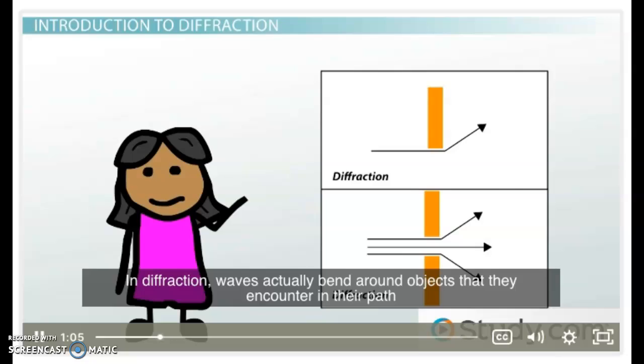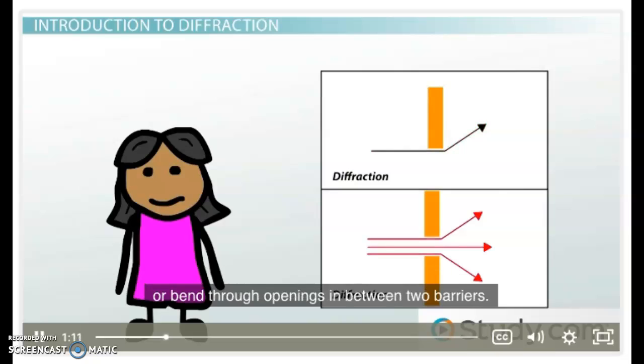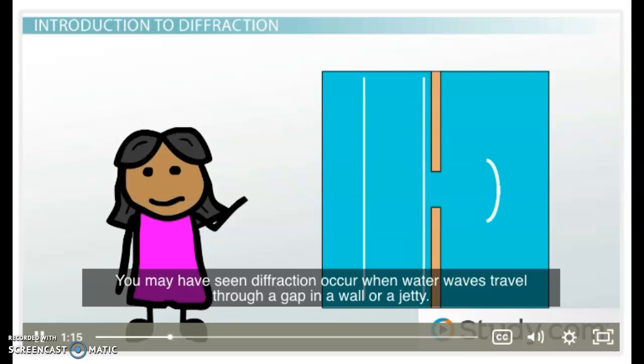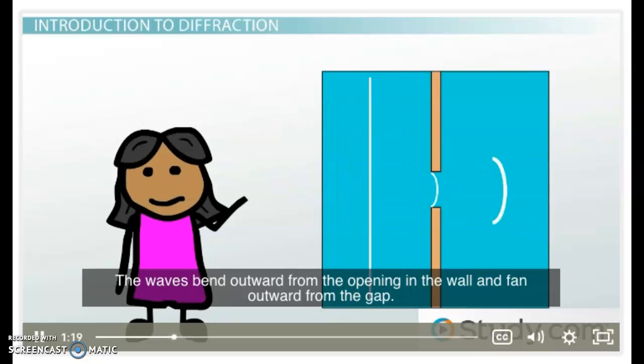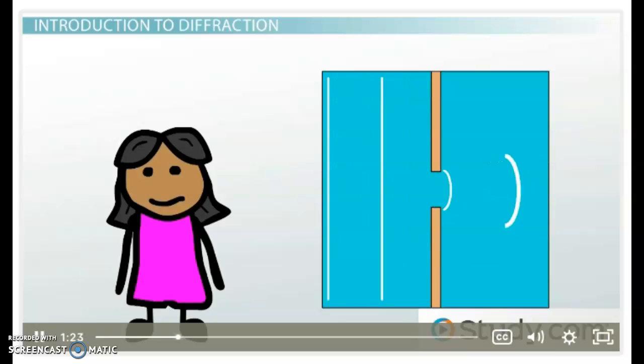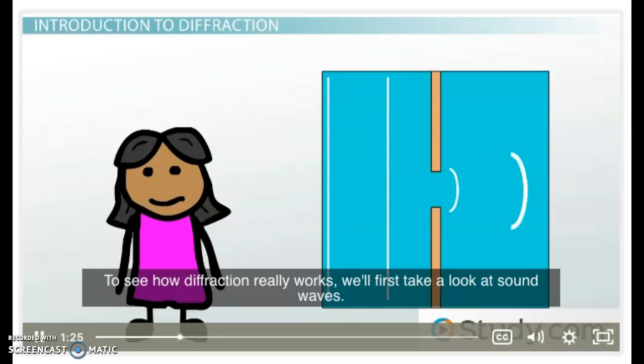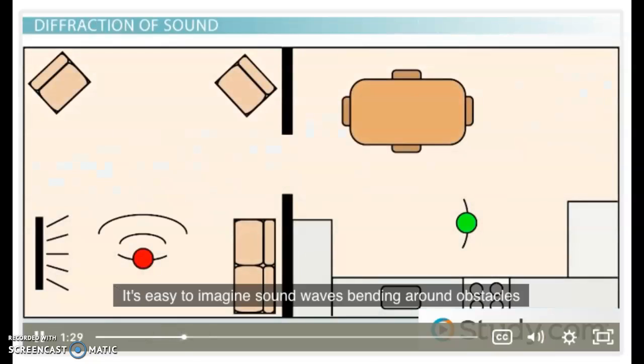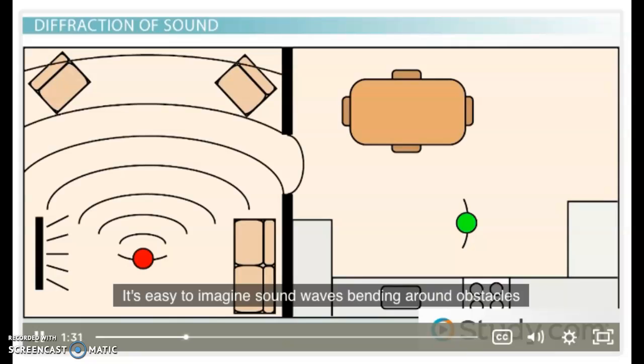Diffraction is different. In diffraction, waves actually bend around objects that they encounter in their path or bend through openings in between two barriers. You may have seen diffraction occur when water waves travel through a gap in a wall or a jetty. The waves bend outward from the opening in the wall and fan outward from the gap. To see how diffraction really works, we'll first take a look at sound waves. It's easy to imagine sound waves bending around obstacles.